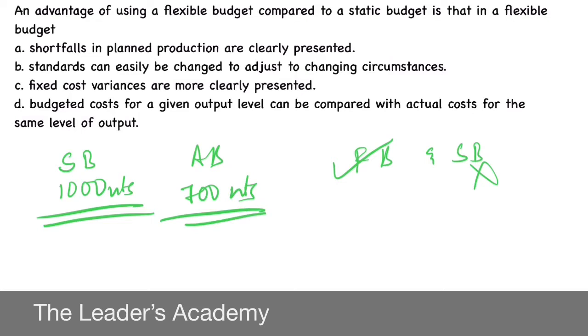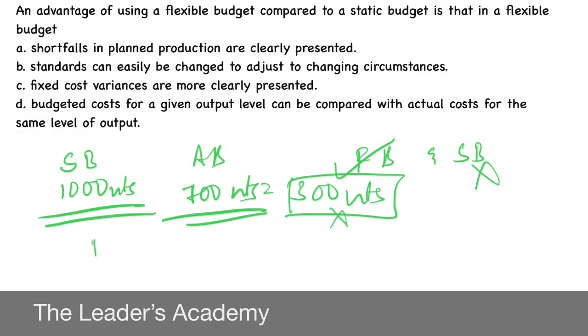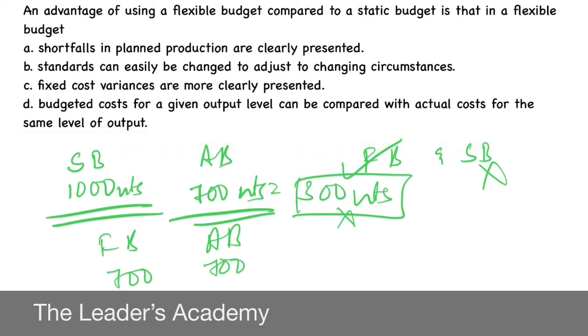Now you are going to compare, that is 300 units shortfall has happened. I will agree for this. But if you use flexible budget and actual budget, the flexible budget will also be 700, actual budget will also be 700. This will be 0. That's why in no way if we use flexible budget it will be beneficial. We can't tell when it comes to the planned production. That's why option A is not the right option.